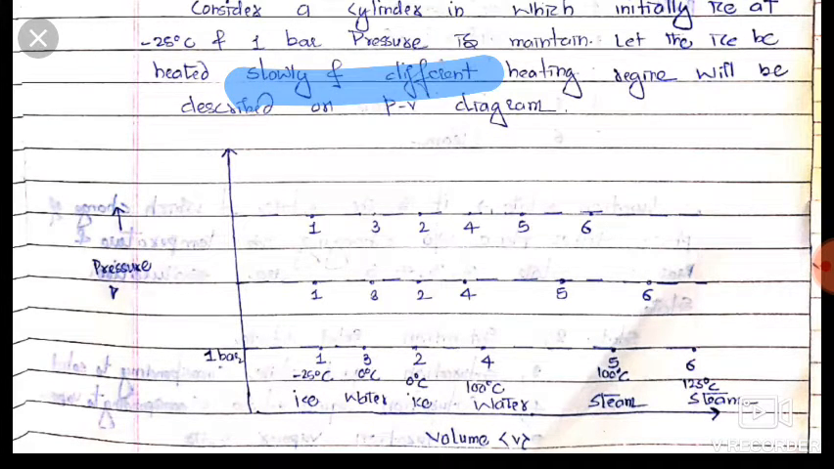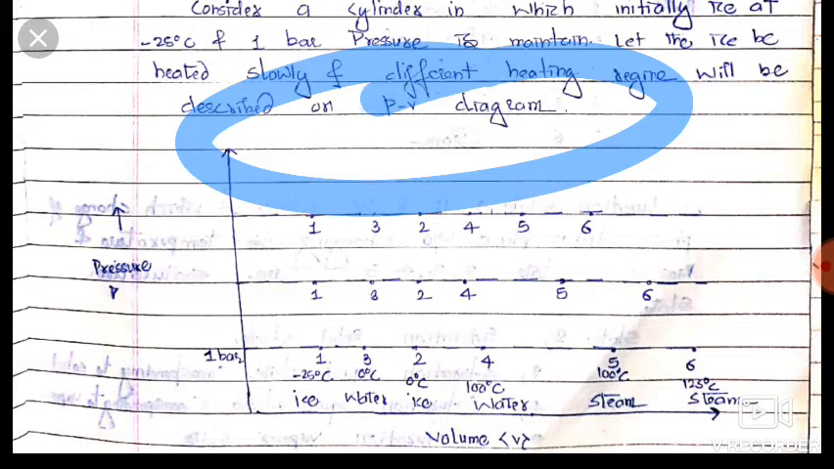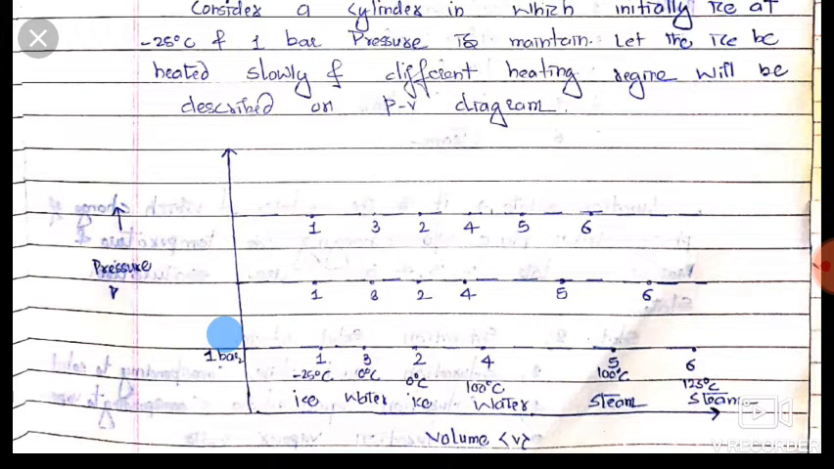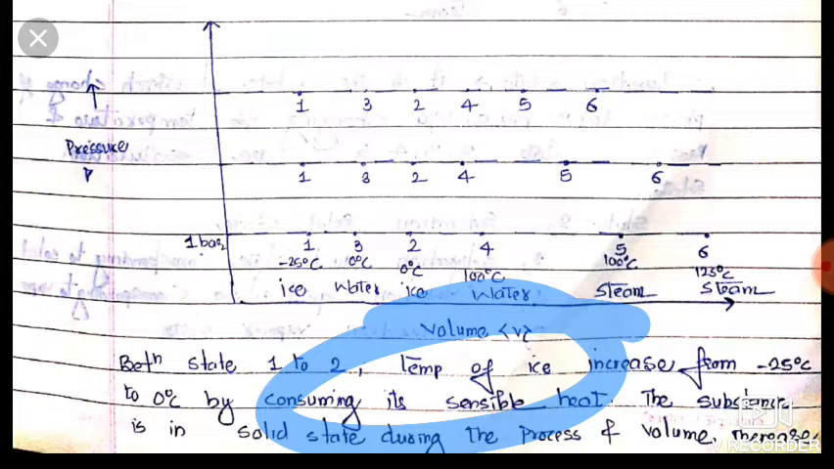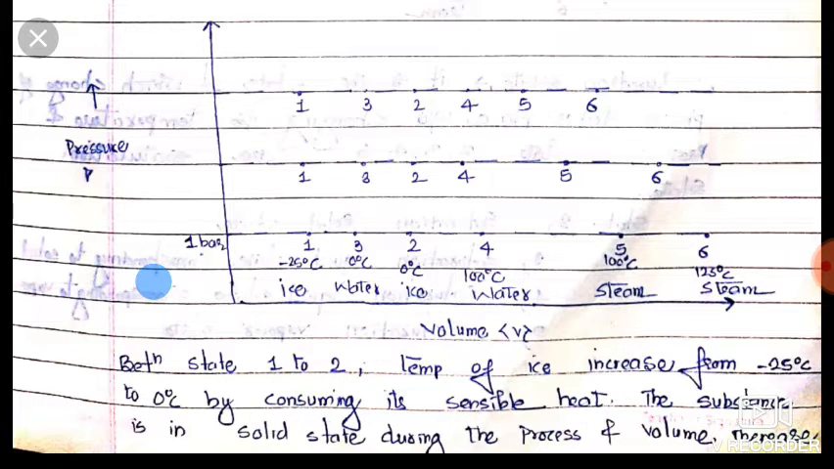Let the ice be heated slowly. Here we are heating the ice very slowly, and the different heating regions are described on the pressure volume diagram. At the beginning the ice is at minus 25 degrees Celsius. Then we start heating by supplying heat. It gets converted from minus 25 degree Celsius ice to 0 degree Celsius ice by consuming sensible heat. There is change in temperature, so the heat associated with it is sensible heat. The substance is in solid state.